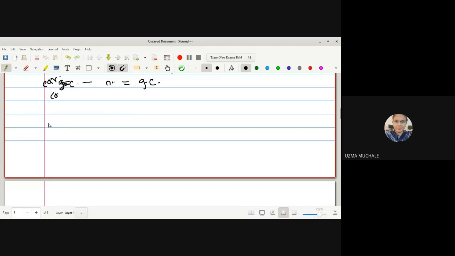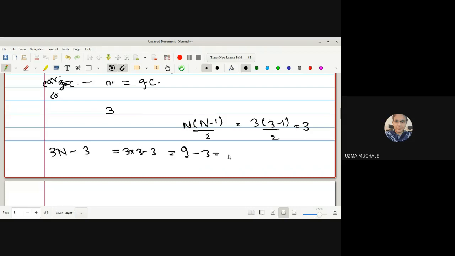Thus, to find the degrees of freedom in the case of a rigid body, let us assume that the rigid body consists of only three particles. Then the number of constraints is given by n into n minus 1 divided by 2, that is 3 into 3 minus 1 divided by 2. 3 minus 1 is 2, the 2 gets cancelled, so we get 3. So 3n minus 3 is 3 into 3 minus 3, that is 9 minus 3, so we get 6, which is nothing but the generalized coordinates.